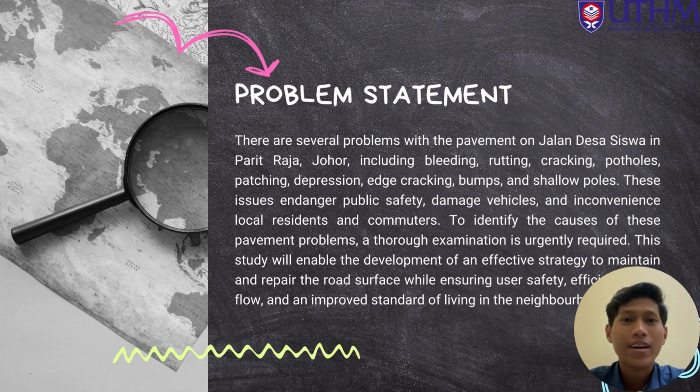For the problem statement, there are several problems with the pavement on Jalan Desa Siswa in Parit Raja, Johor, including bleeding, rutting, cracking, pothole patching, depression, edge cracking, and shallow potholes. This issue endangers public safety, damages vehicles and inconveniences local residents and commuters. To identify the causes of this pavement problem, a thorough examination is urgently required. This study will enable the development of an effective strategy to maintain and repair the road surface while ensuring user safety, efficient traffic flow, and improving the standard of living in the neighborhood.